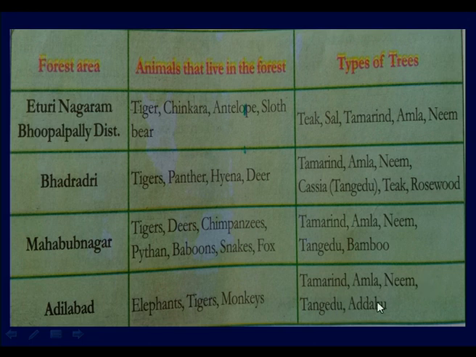tangedu, addaku, etc. In this tabular form, you can see that different types of animals are present in different forest areas, and you can also see that tigers are present in all the forests. That means some common animals are present, but you can see a variety of plants in a variety of forests. This is called diversity of forests in the Telangana region. Is it clear, children? It is not compulsory that the same type of animals is always present in a particular forest. They change: in one forest area one type of animal will be there, in another forest area another type.